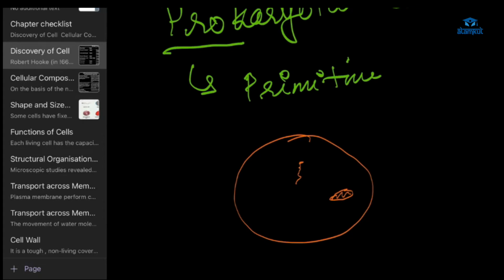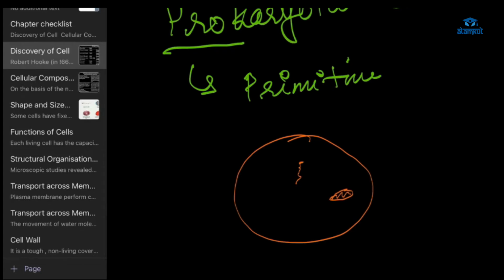Okay, you're getting confused. What I'm telling is, primitive cells are the cells which are not well developed, right? What does a cell have? A cell has a nucleus, cell organelles, mitochondria and all those things, right?